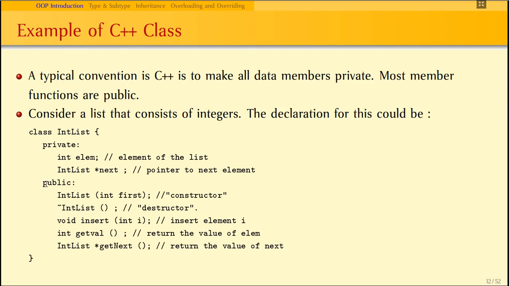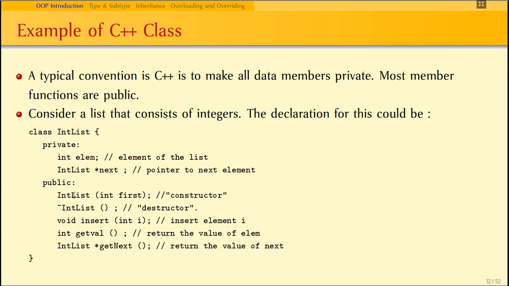Next one is functions. All the functions can be declared as public, private or protected. Here all the functions are declared as public, so the access specifier public is written, followed by the functions. The first function is the constructor. The constructor should have the same name as the class name, and constructors may be default constructors, that is, constructors that don't take any argument.